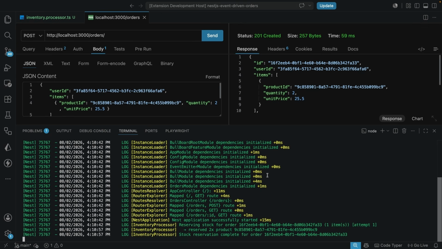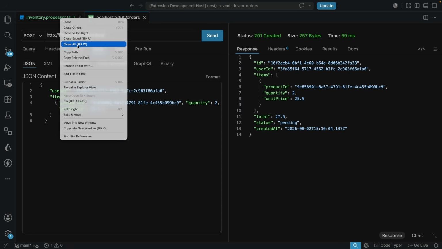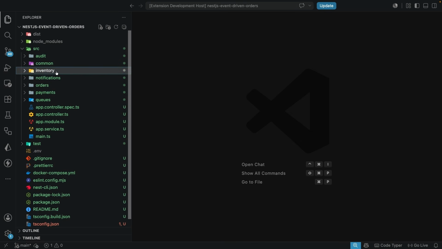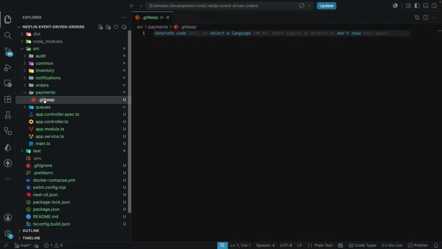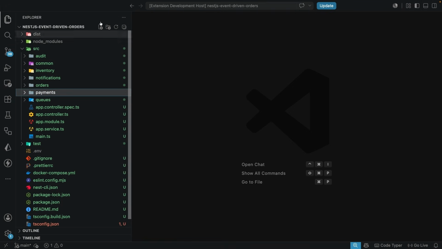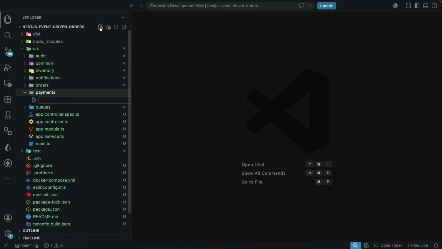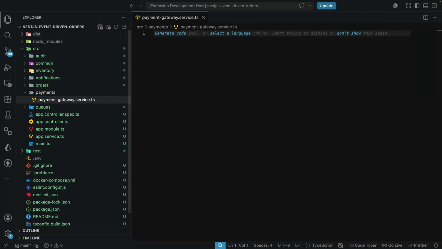We are moving over to the payment service. Okay, so let's create that. I'm going to close all that we do have here, and let's come over to payments. Do we have payments? Yes, we do. Let's get rid of the .gitkeep that we had from previous. And right here, we're going to be creating the payment-gateway.service.ts file.